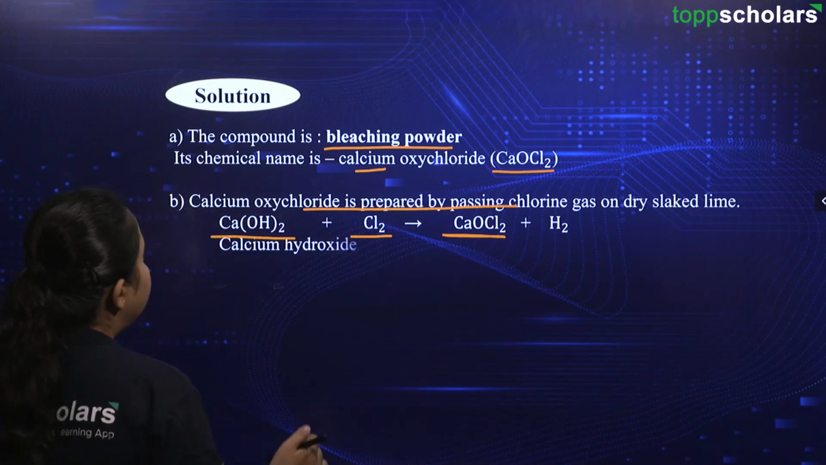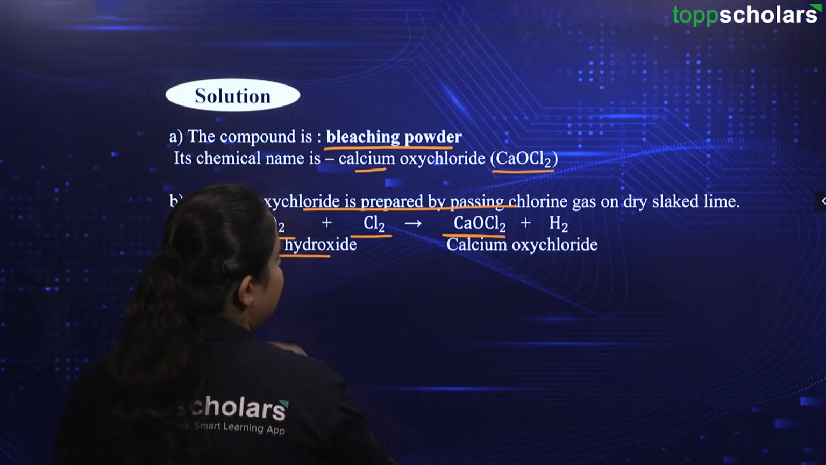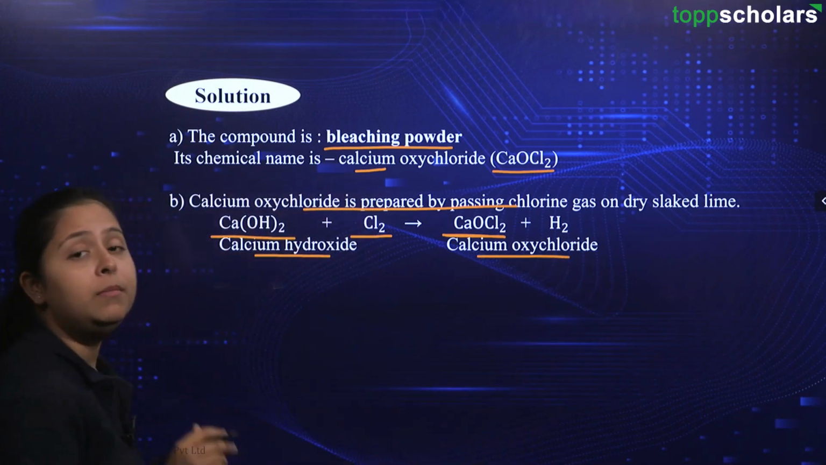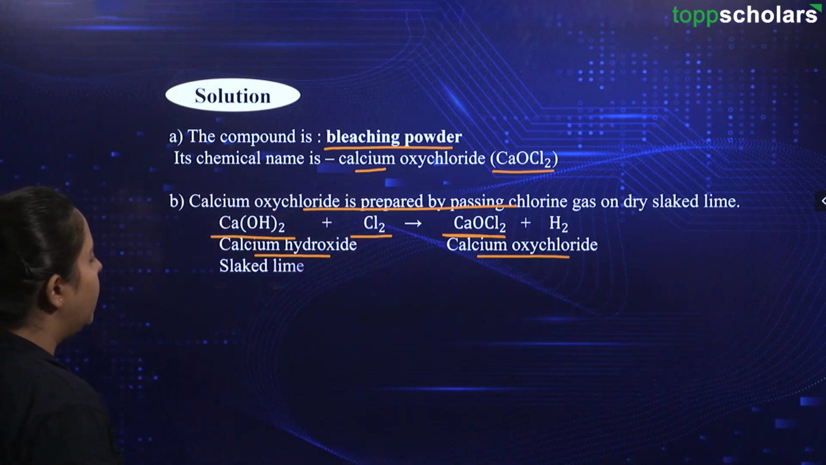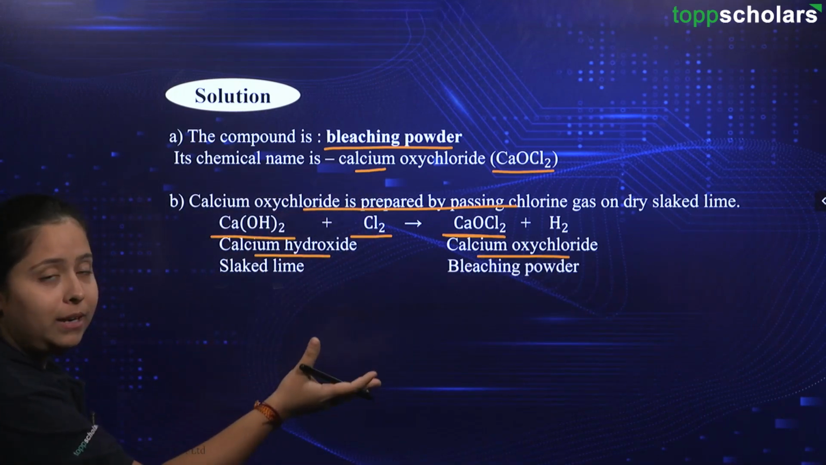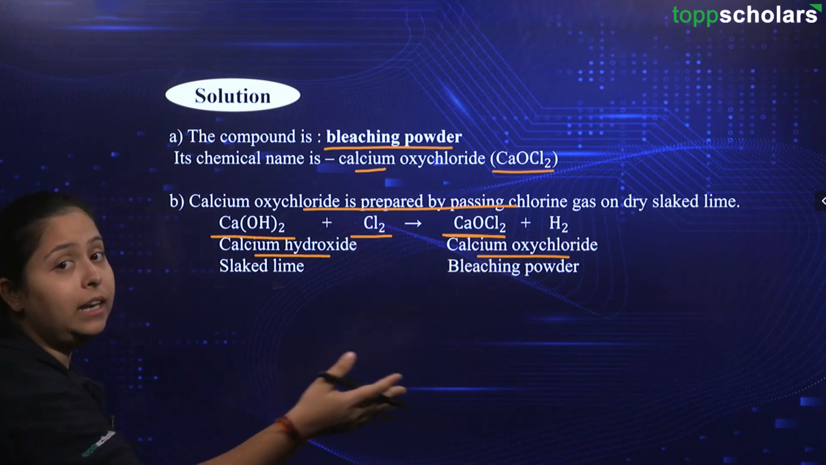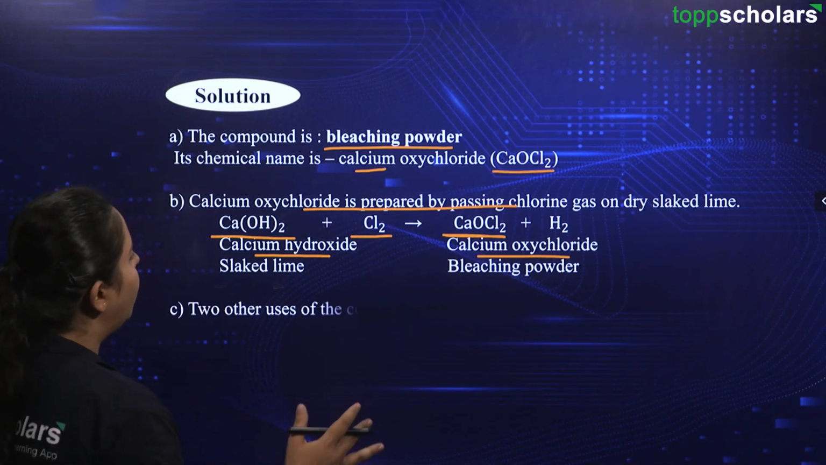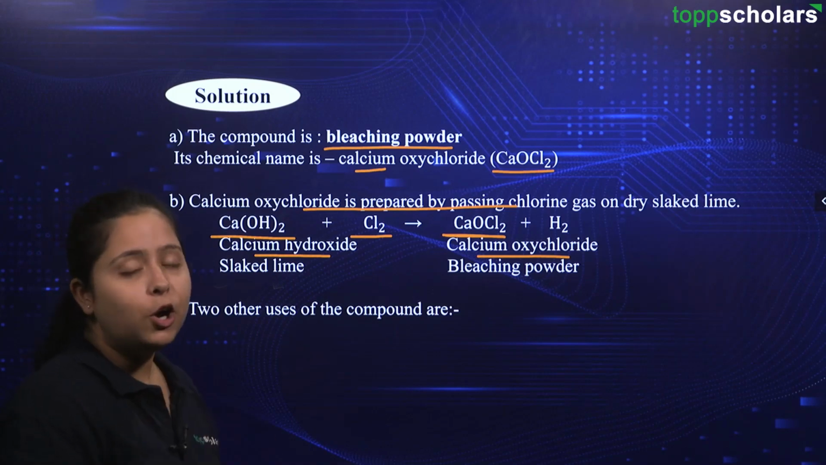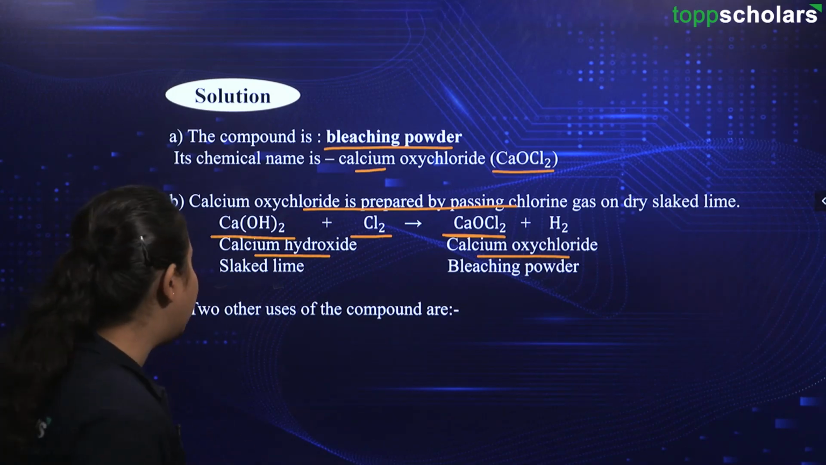Now going ahead, let us name this. This is calcium hydroxide and this is calcium oxychloride. Now this is slaked lime, a common name, and this is bleaching powder, again a common name. You need to remember the common name of these stuffs because they are asked like that in your examination.